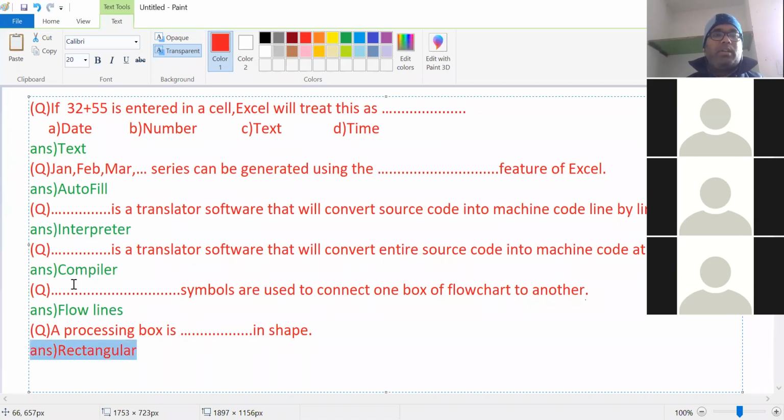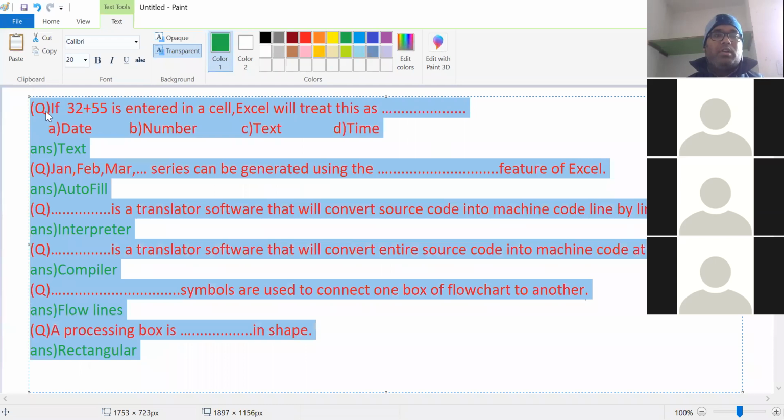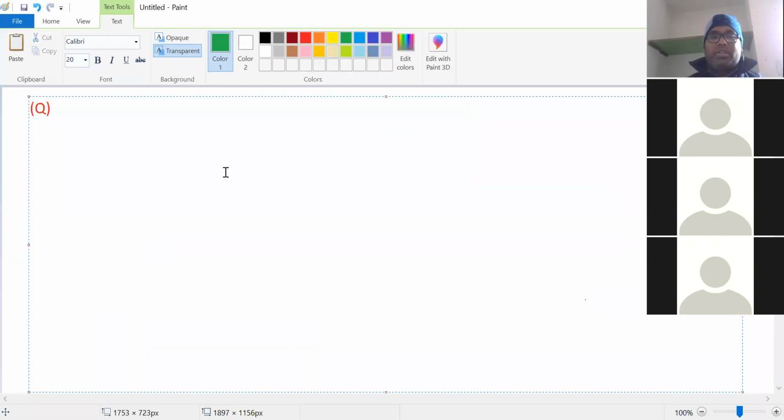Clear to everyone? Yes, sir. Processing box is rectangular in shape. Up to here, everyone comfortable? Yes, sir. So I am removing this question. Now next.